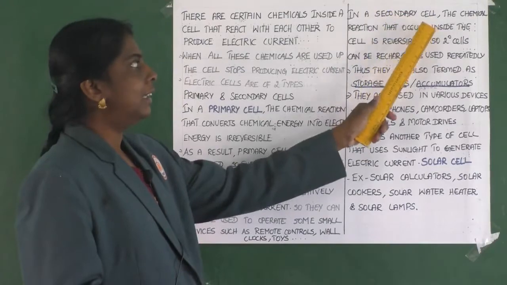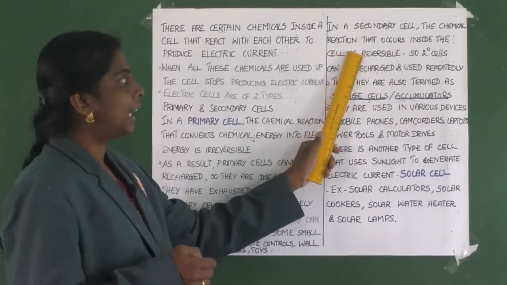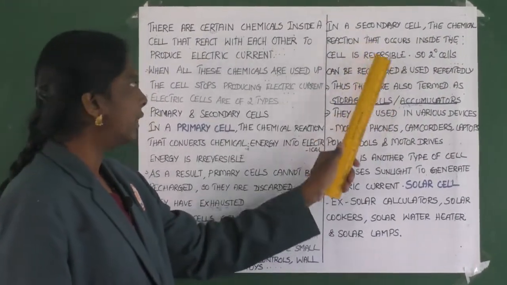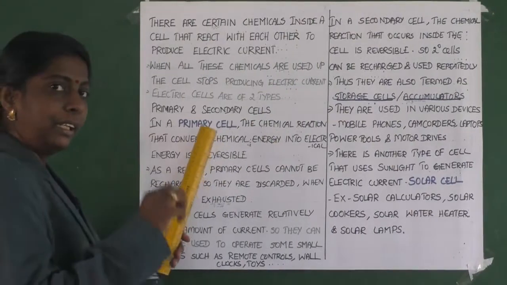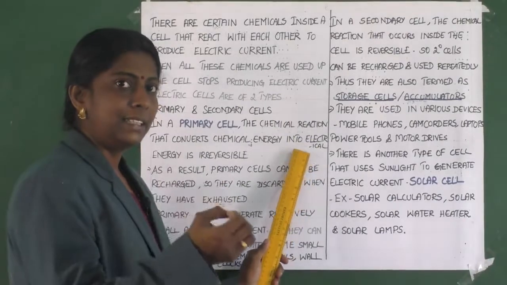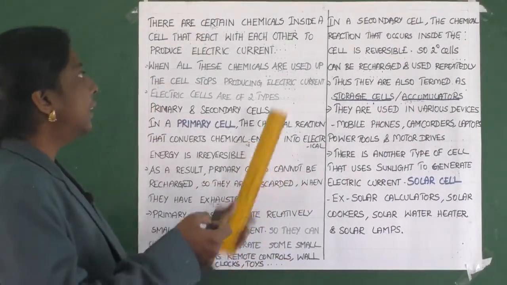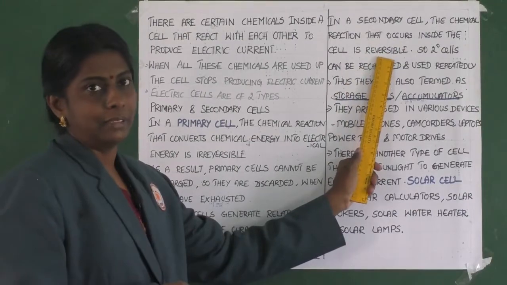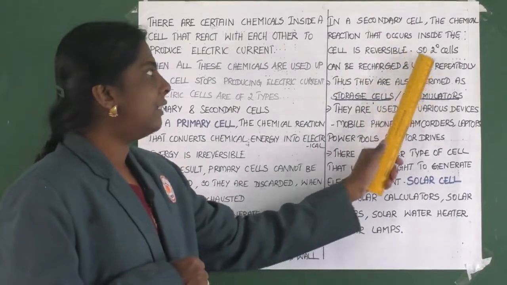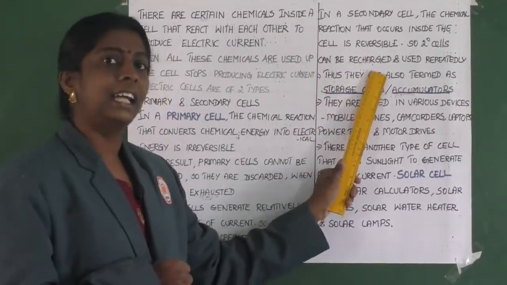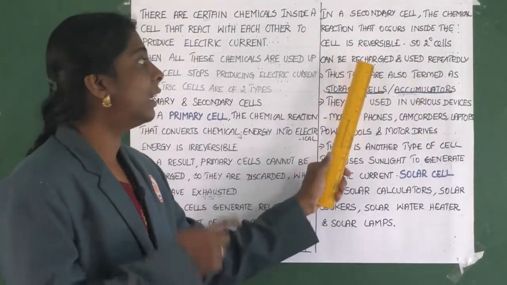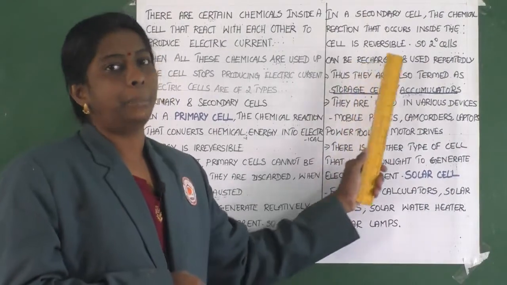In a secondary cell, the chemical reaction that occurs inside the cell is reversible. Here also the change is from chemical to electrical, but the main difference is that the change is reversible. So secondary cells can be recharged and used repeatedly.